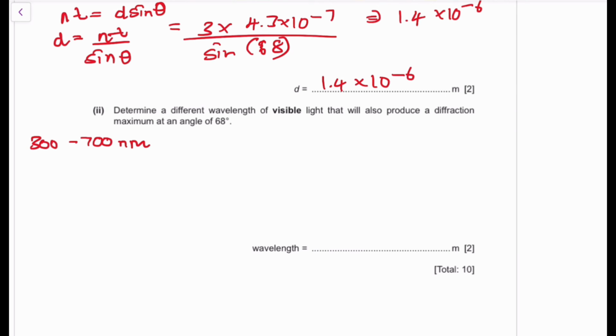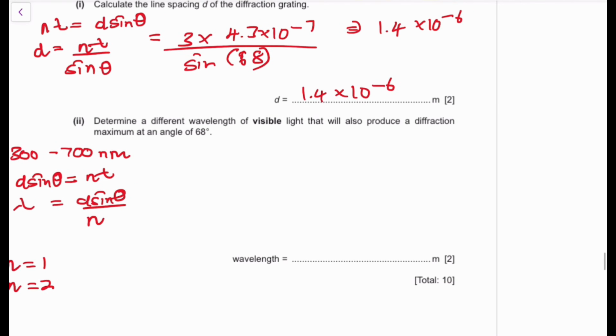So we can test that and see what value of lambda we get at different values, and we can then calculate the value of n that we have. We know that d sine theta is equivalent to n lambda. So we want to find the value of lambda and see if it lies between that range. So lambda is going to be equivalent to d sine theta divided by n. We can try for n equals 1 and n equals 2. We don't try n equals 3, because we already used 3 in that particular equation. So we start with 1 and 2.